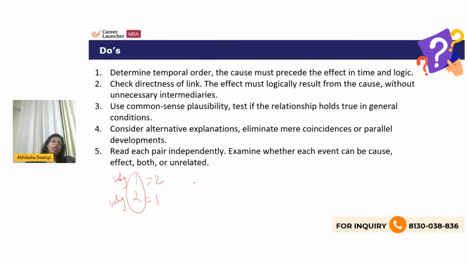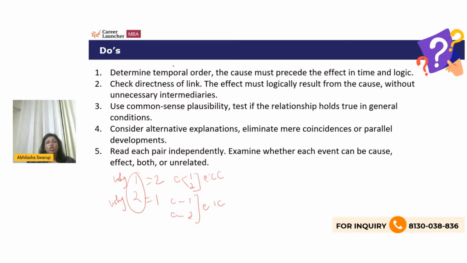If that doesn't happen, then you look at 1 and 2 and see if they have a common cause, or see if they have different causes. If they have different causes, then they become effects of independent causes. If they have a common cause, then they become effects of a common cause, right? Accordingly, you mark your answer. If none of these, then the fifth option will be their independent effects or whatever. So keep that in mind.